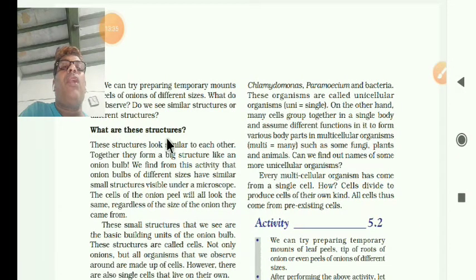Then what are these structures? These structures look similar to each other. Whether you take the big onion or a small onion, all the structures seem to be the same. Together they form a big structure like an onion bulb. We find from this activity that onion bulbs of different sizes have similar structures visible under the microscope.